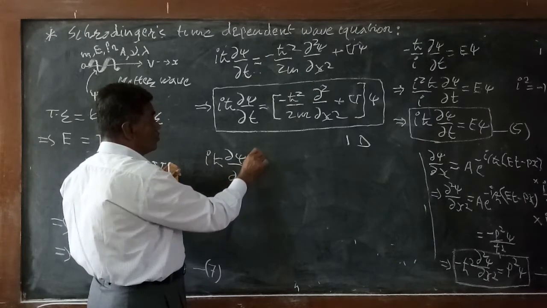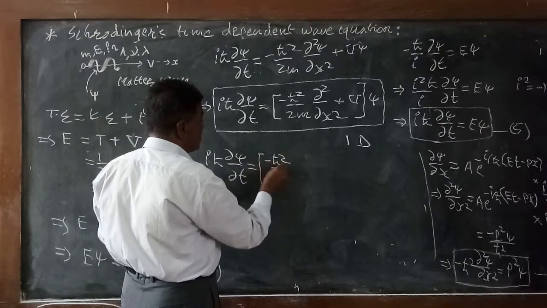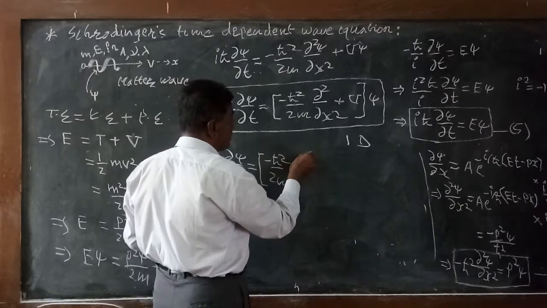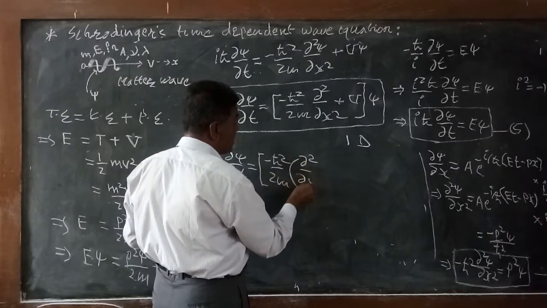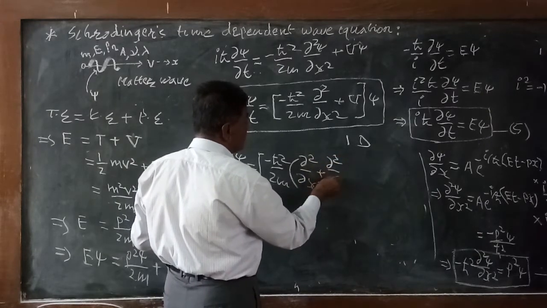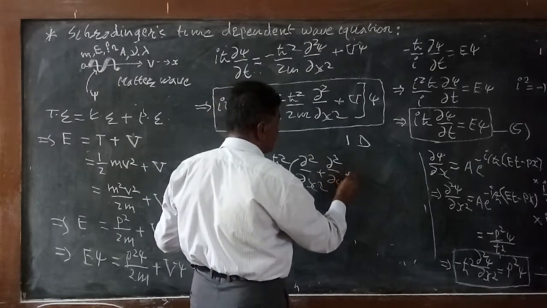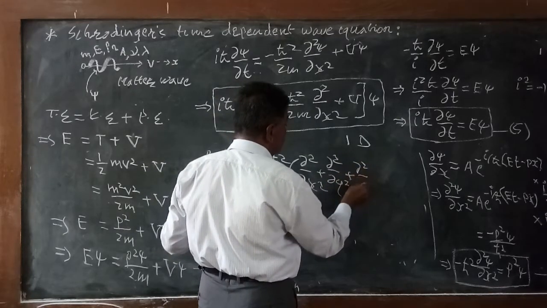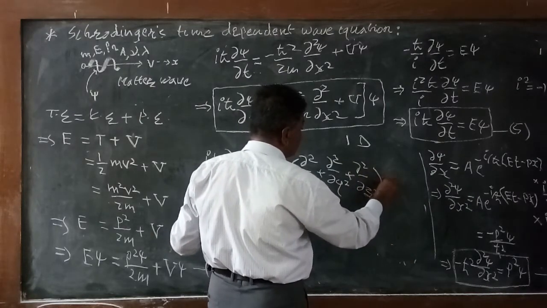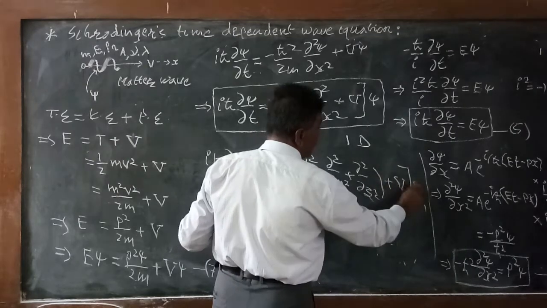will be equal to minus h cross square divided by twice m, and instead of this we can write using three variables: delta square divided by delta x square, plus delta square divided by delta y square, plus delta square divided by delta z square, bracket complete, plus v as it is, bracket complete, and psi on this side.